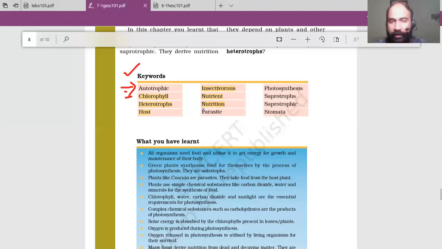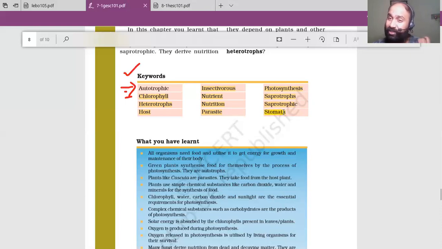Okay. Parasite. I told you, a parasite is an organism which steals food from another organism. It might suck the blood from your body, or feed from inside your body, etc. Photosynthesis again is a process undergone by plants and algae by which they prepare their own food with the help of chlorophyll, sunlight, etc. Saprotrophs are those organisms which feed on dead and decaying organisms. Saprotrophic mode of nutrition is a type of nutrition in which an organism feeds on dead and decaying organisms.